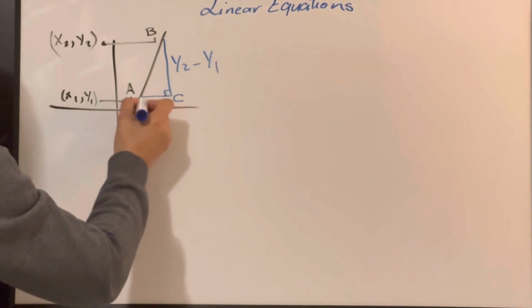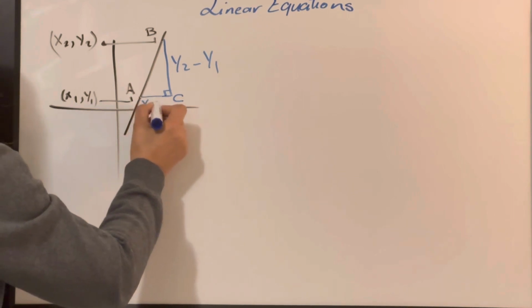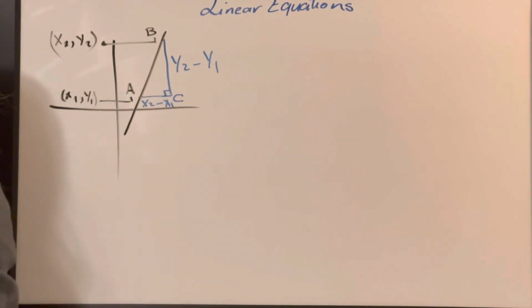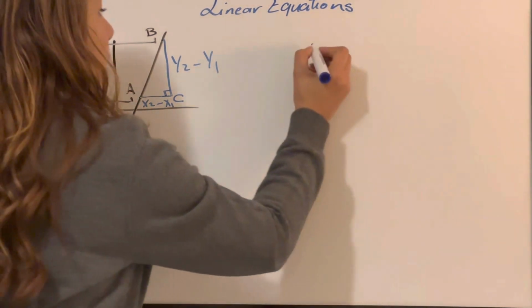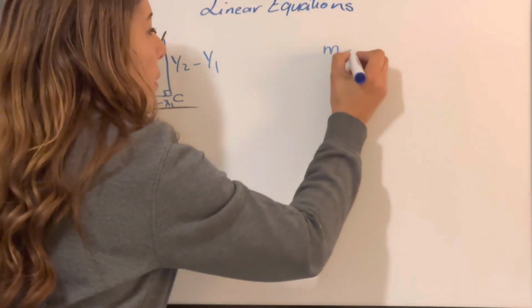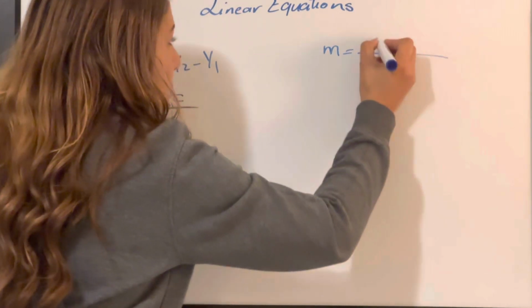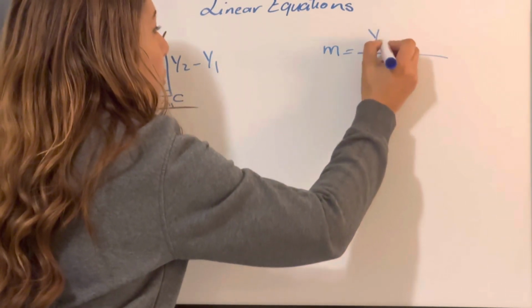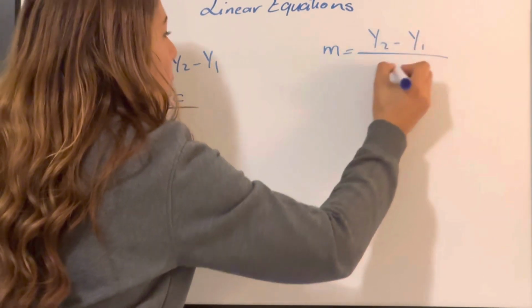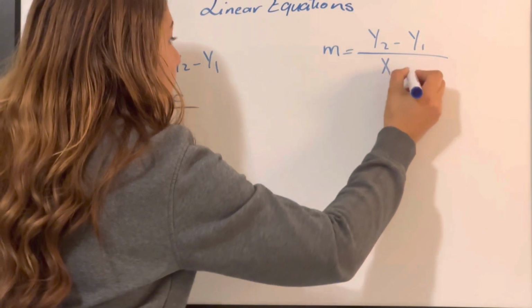The distance between C and A is x2 minus x1. From here I can get the slope of this line, and the slope is the ratio between the y coordinates over the x coordinates.